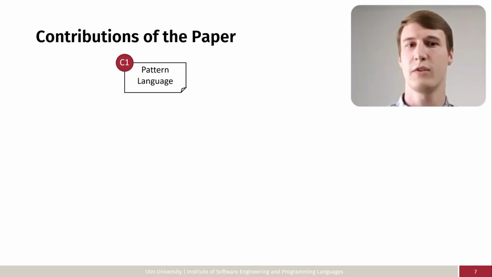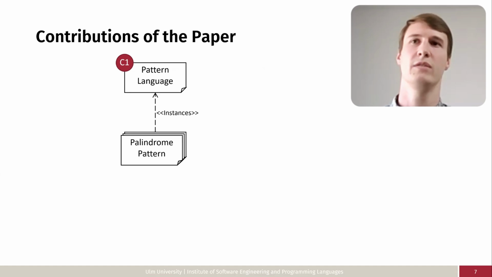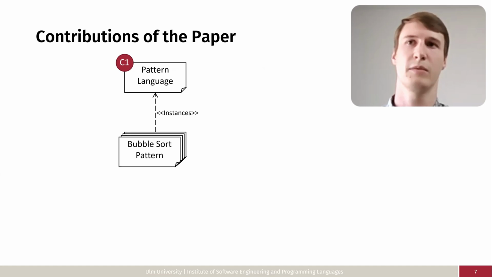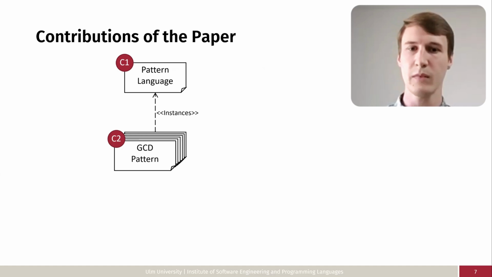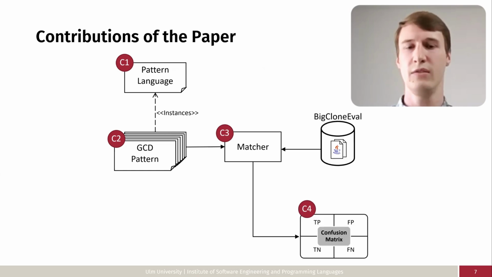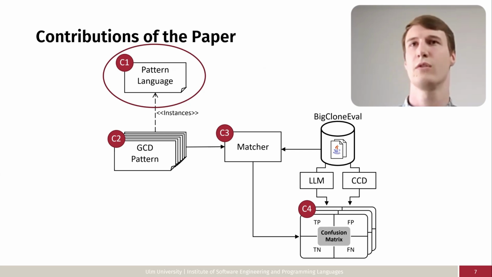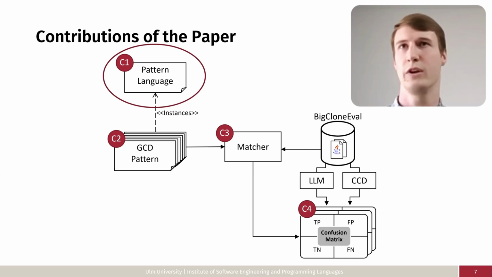What are the contributions of our paper? We developed a pattern language designed to describe key features of algorithms. Using our language, we created search patterns for 5 common algorithms, including prime factors, Fibonacci, palindrome, bubble sort, binary search, and GCD. We implemented a matcher to find these algorithms in source code, and we performed an evaluation using the BigCloneEval dataset, comparing ourselves to large language models and code clone detection tools. In this talk, I will focus mostly on the pattern language and evaluation.